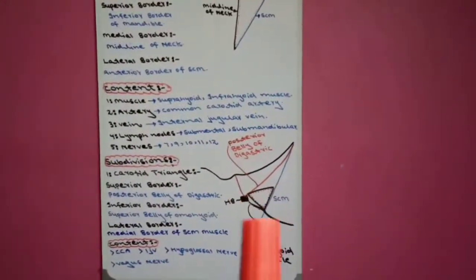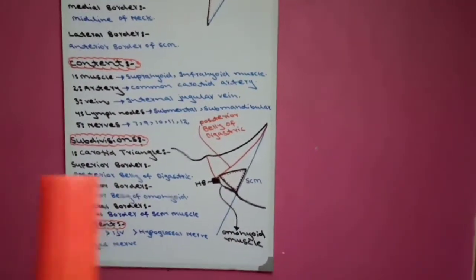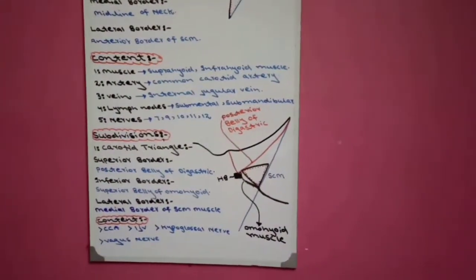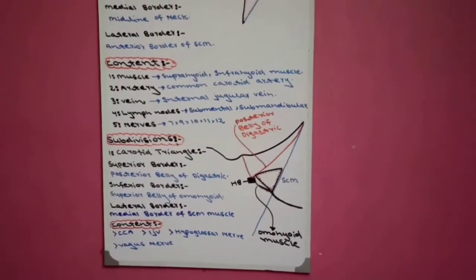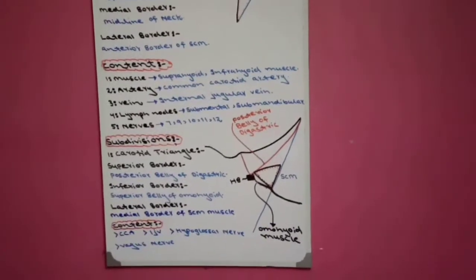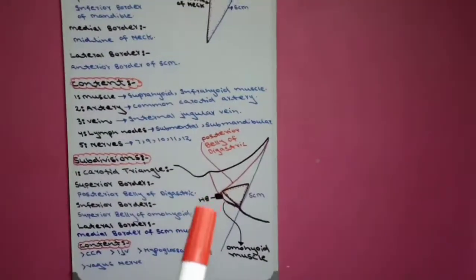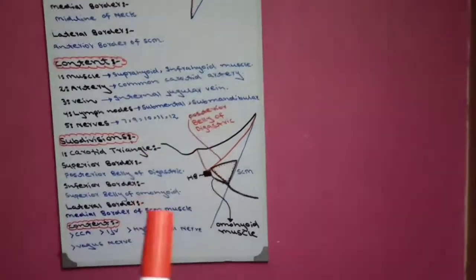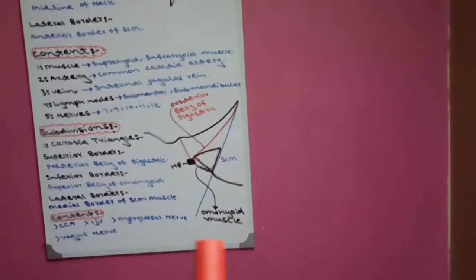Now first we start the diagram of carotid triangle. This is the same inferior border of mandible. This is the sternocleidomastoid muscle, and like we already studied, three structures divide the anterior triangle of neck into subdivisions, which are suprahyoid muscle, hyoid bone, and infrahyoid muscle. Here, this is the hyoid bone. This red is the suprahyoid muscle, meaning digastric muscle, and this is the infrahyoid muscle which is present below the hyoid bone, which is omohyoid muscle.